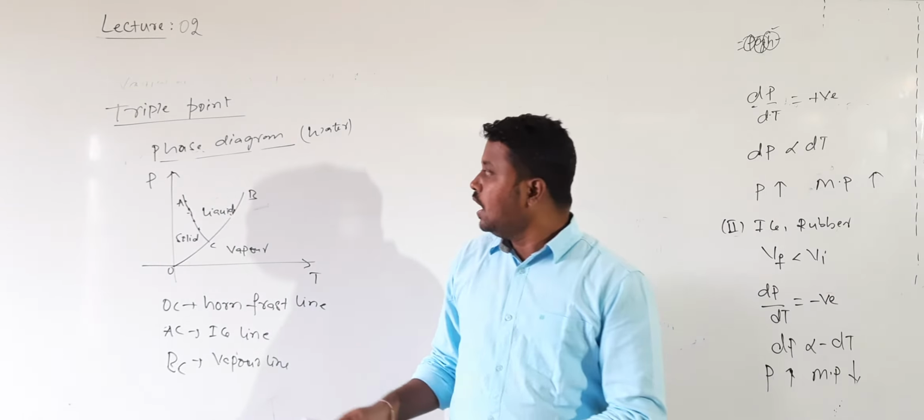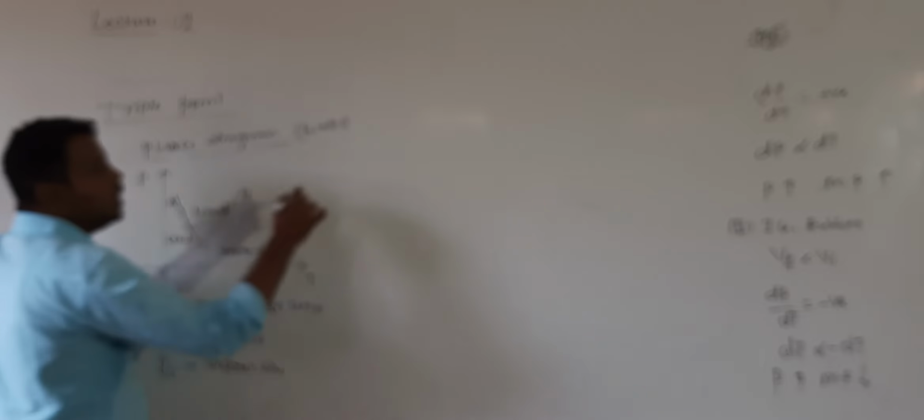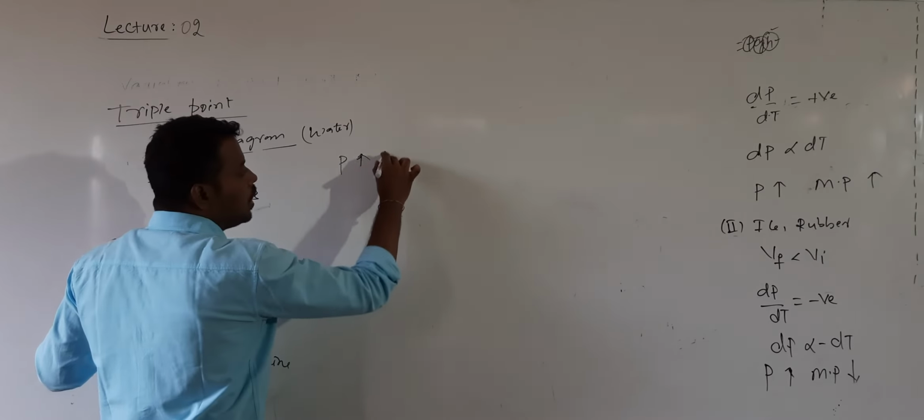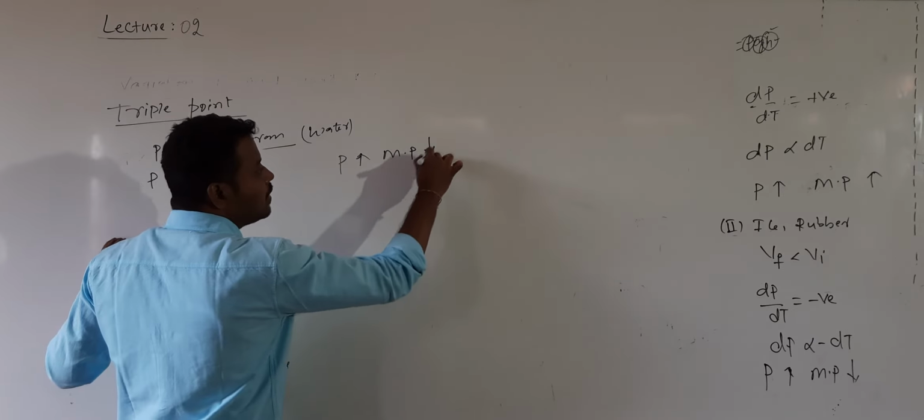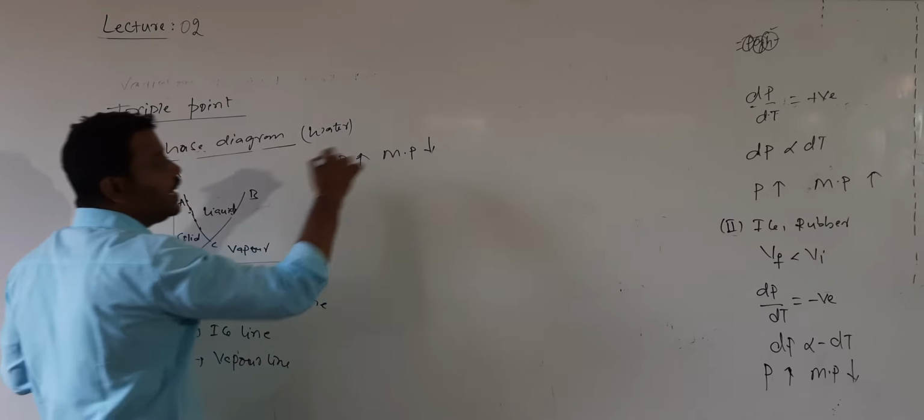The slope of this line is negative: with increasing pressure, the temperature decreases. So negative slope indicates that with increasing pressure, the melting point of ice decreases. The AC line can also be called the ice line or melting line.